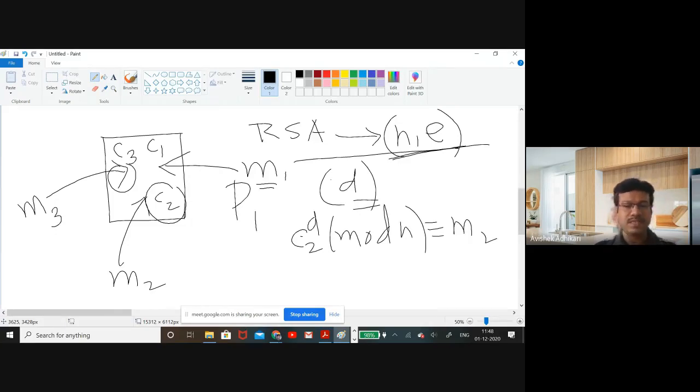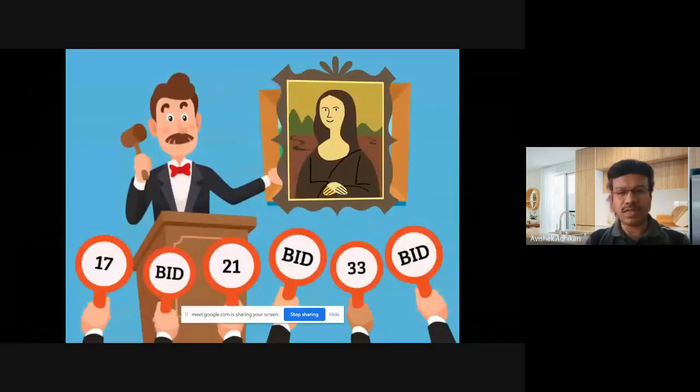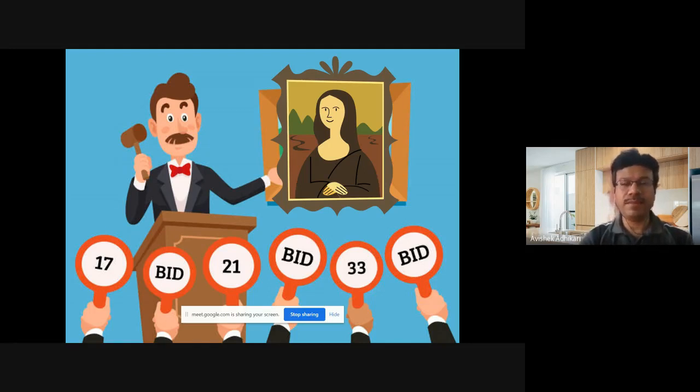But in my last class, I already showed you an attack on that. In that attack, we showed how, without knowing the actual value of the plain text, the attacker can modify the value. That means without knowing the plain text value M1, the attacker will be able to manipulate M1 in such a way that its value will be M1 dash, such that M1 dash is, say, a 1% increase of the value of M1. That is known as the bidding attack, and we have already shown it to you.